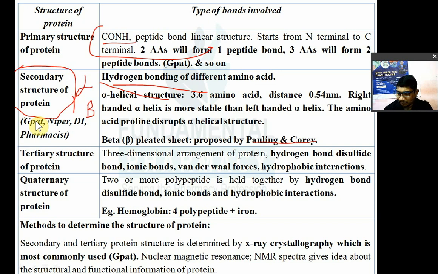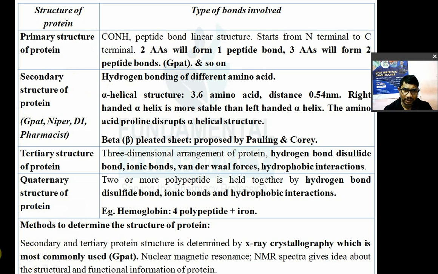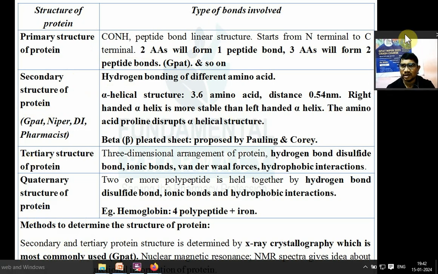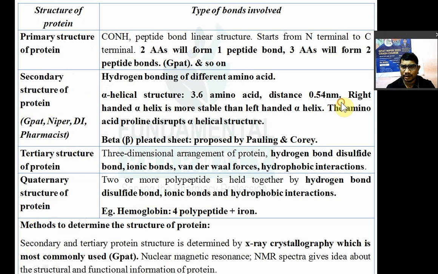In the alpha helical structure, in each turn there are 3.6 amino acids, at a distance of 0.54 nanometer, and the distance between two amino acids is 1.5 nanometer. There are different helices. A right-handed helix is there, and a left-handed helix is also there. The right-handed helix is more stable than the left-handed helix.